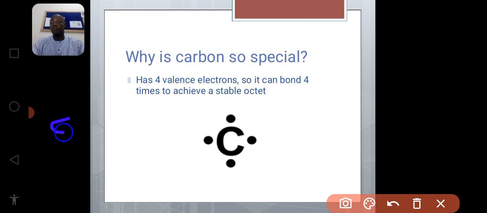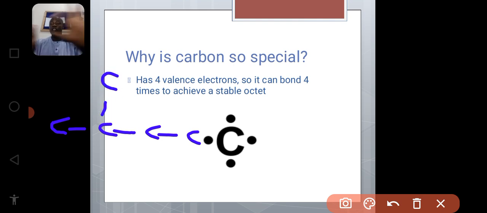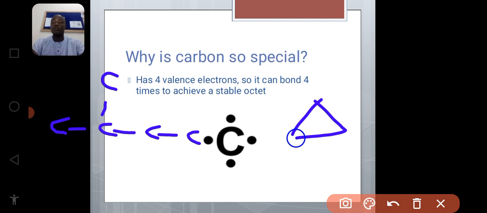Catenation, that is, carbon has the potential to form a straight chain, something like this. Apart from the straight chain, it also has the potential to form a branch chain, something like this. This is a branch. So it can form a straight chain and a branch chain, and at the same time it has the ability to form a ring chain, that is a cyclic compound. So that is catenation.